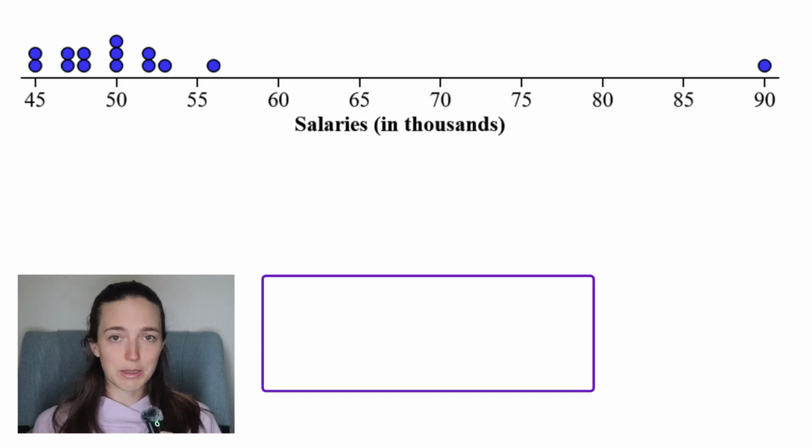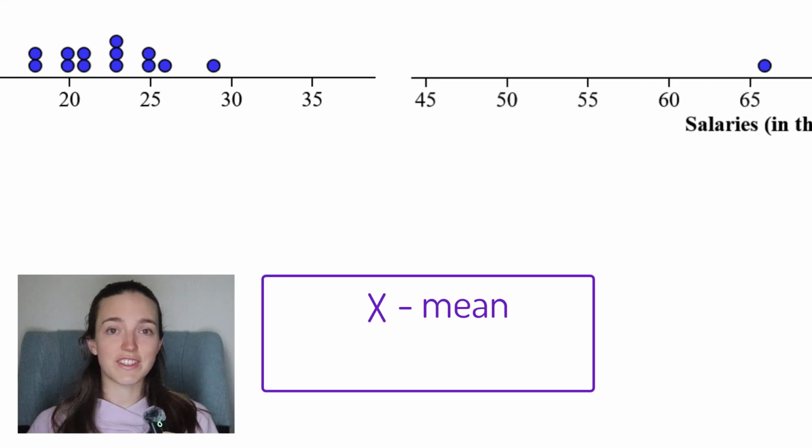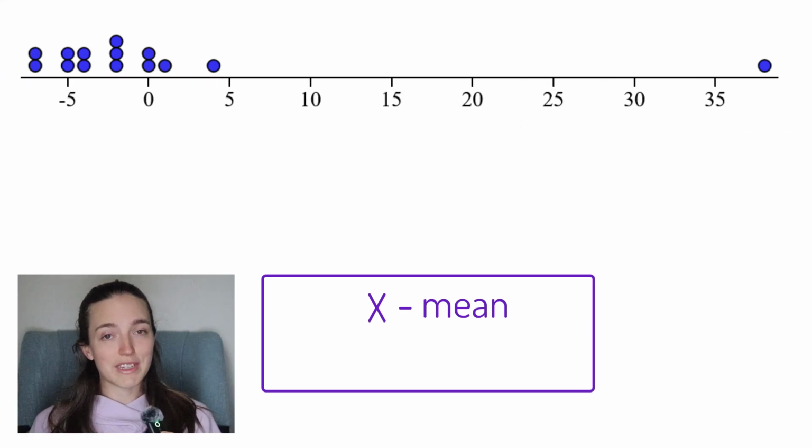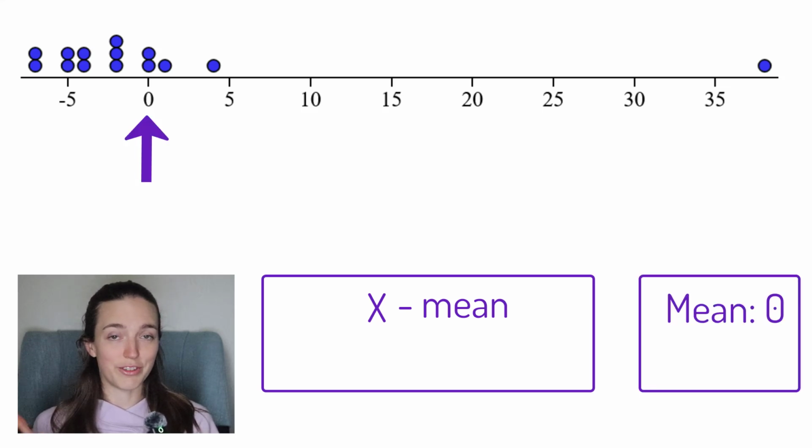First, I took every single data point from the original distribution and I subtracted 52, which was the original mean. Now we know that when we subtract, the entire distribution shifts down. So if the old mean was at 52 and I subtracted 52 from all the data points, the new mean is 0. 52 minus 52, that's 0.